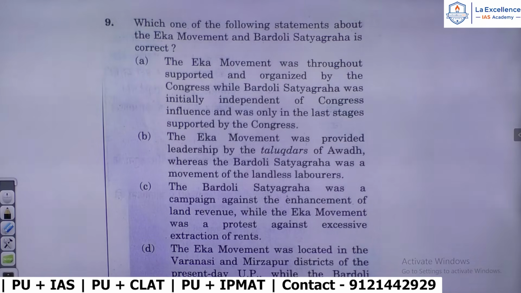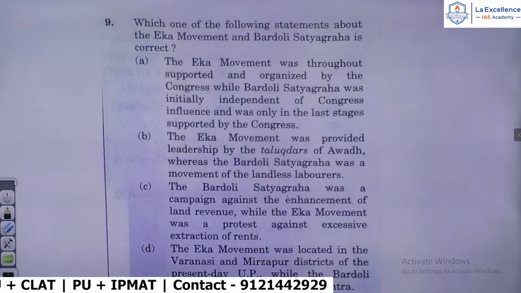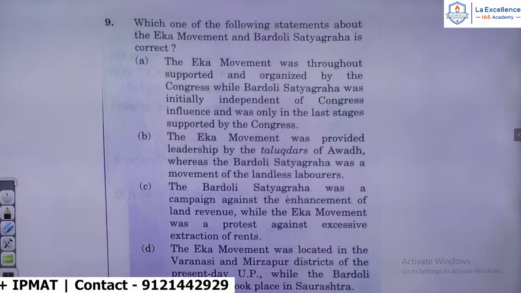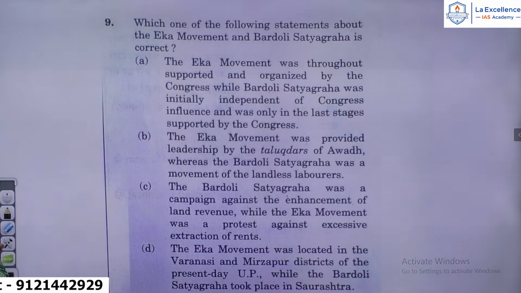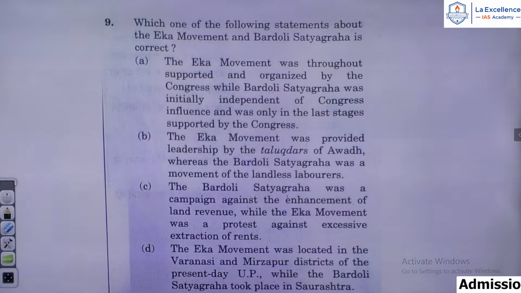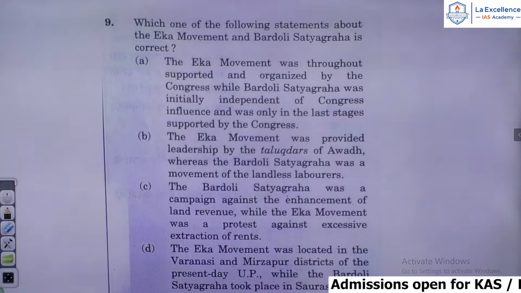Let us move on to the next question. Which one of the following statements about the Eka movement and Bardoli Satyagraha is correct? The Eka movement, you understand, happened in 1921, and you have people like Ramachandra, Jinguri Singh in the 1920s, and Madhuri Pasi, who was the leader of the Eka movement. So let us talk about it. The Eka movement was throughout supported and organized by the Congress, while Bardoli Satyagraha was initially independent of Congress influence and was only in the last stages supported by the Congress.